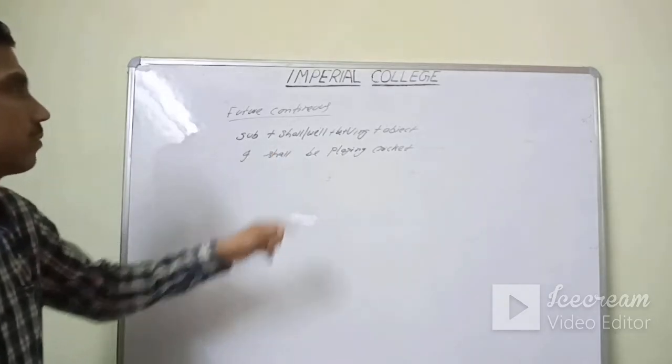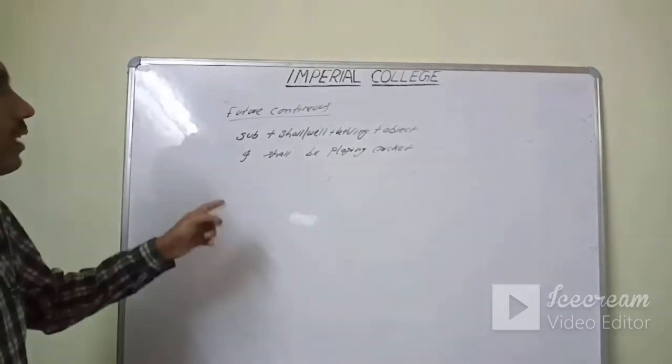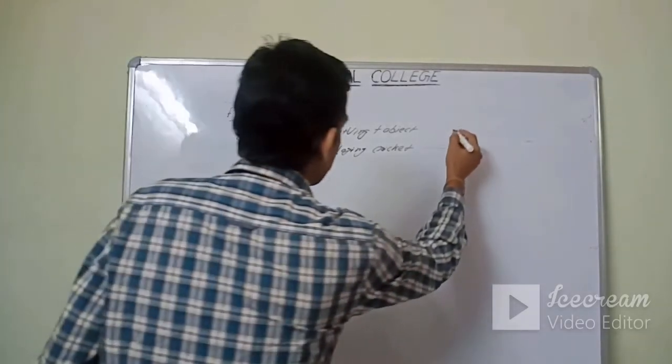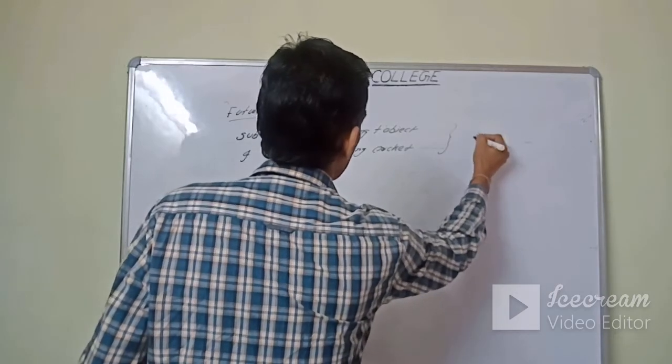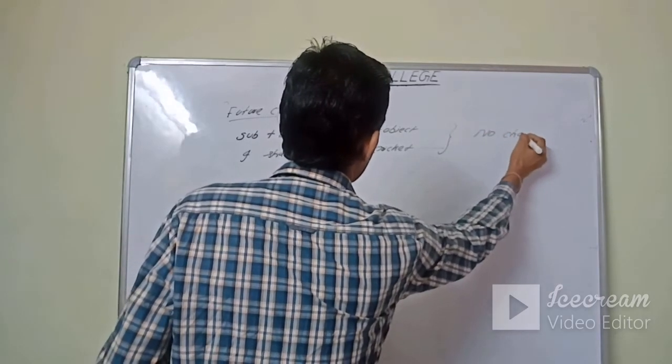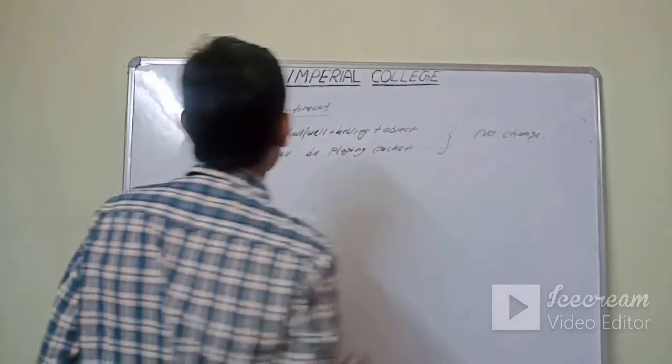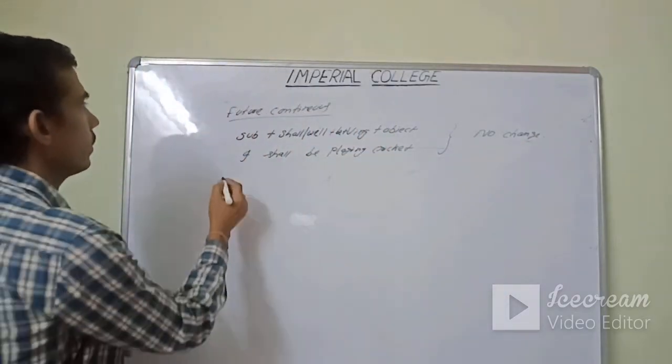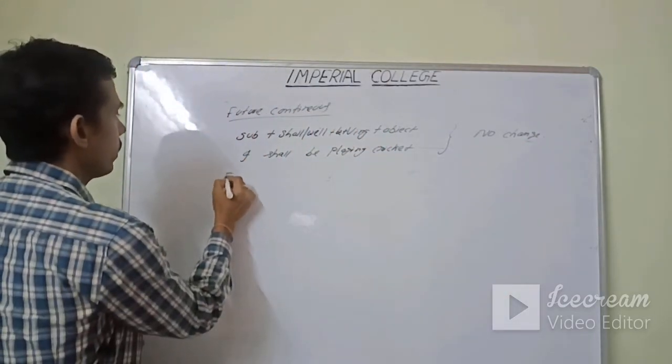Shall/will plus be plus VING plus object. I shall be playing cricket. The passive form is no change. Okay, future continuous. Then future perfect.